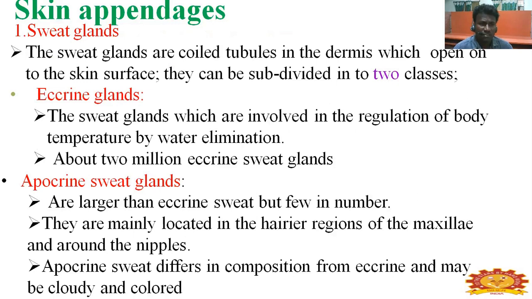Skin appendages: the sweat glands. Sweat glands are coiled tubules in the dermis leading to the skin surface. They can be subdivided into two classes. The eccrine glands are involved in the regulation of body temperature and water elimination; there are about 2 million eccrine sweat glands. The apocrine sweat glands are larger than eccrine but fewer in number, mainly located in the axillae and around the nipples. Apocrine sweat differs in composition from eccrine and may be cloudy and colored.